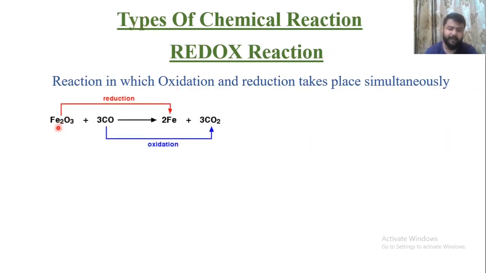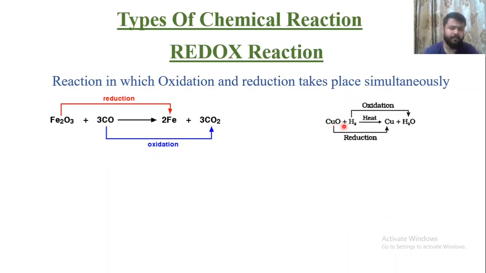For example, you can see Fe2O3 plus carbon monoxide. This Fe2O3 is converting into Fe, that is the loss of oxygen, so we call it reduction. Carbon monoxide is converting into carbon dioxide. Addition of oxygen is there in the case of carbon dioxide. So this is known as what? Oxidation. Now this carbon monoxide is getting oxygen from this Fe2O3. So for carbon monoxide, Fe2O3 is an oxidizing agent. And remember, this oxidizing agent itself gets reduced to oxidize carbon monoxide or any other compound.